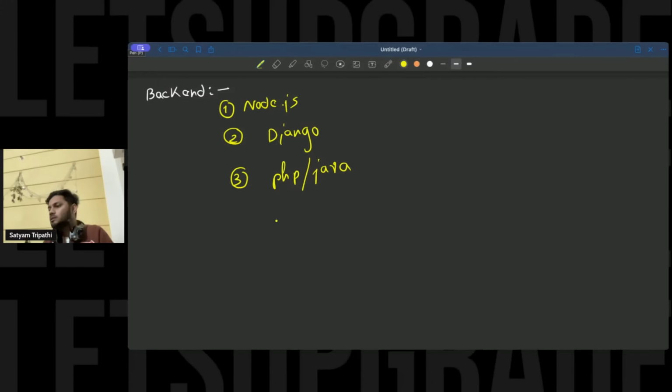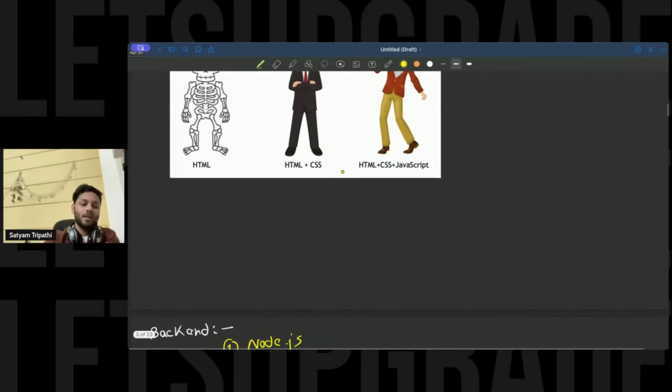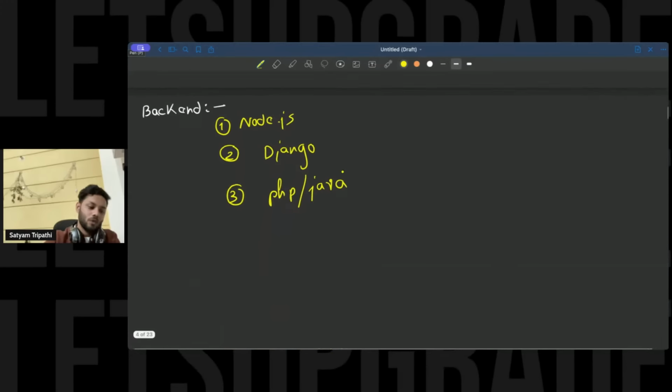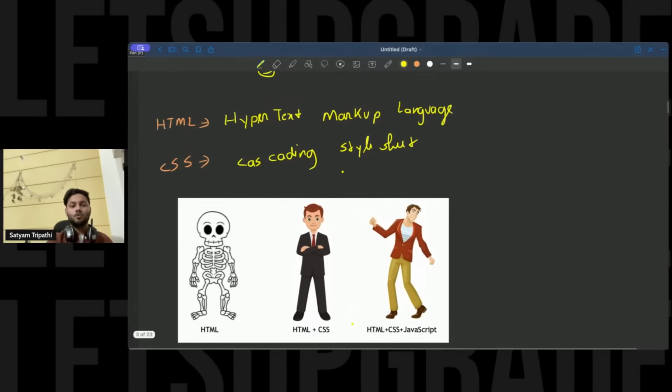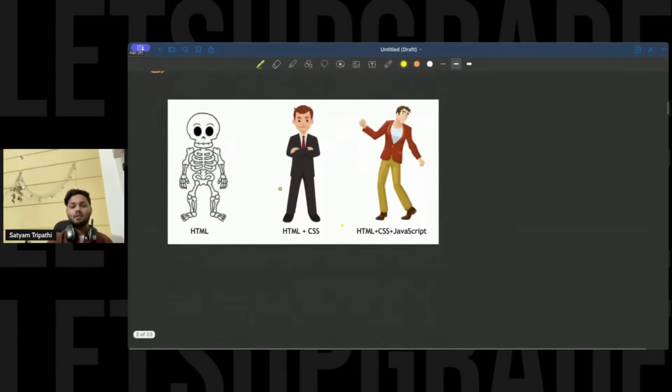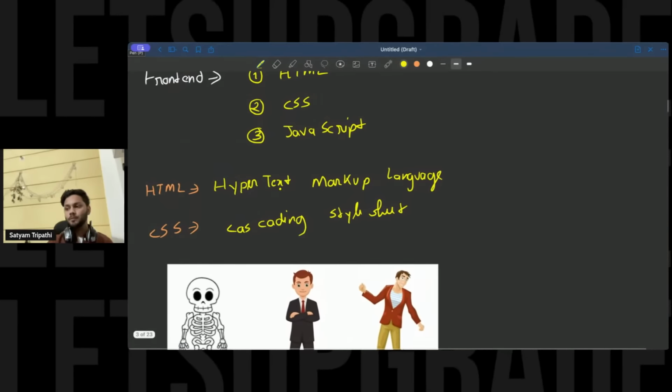But over here, what we'll basically be doing is majorly focusing on the front end, not the back end. All right, we'll focus on the front end. So we'll be learning these languages over here, HTML and CSS. JavaScript will not be covered, and at the end I'll just show you this thing also.